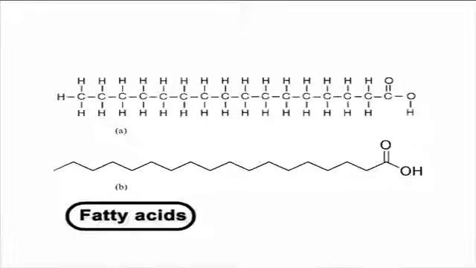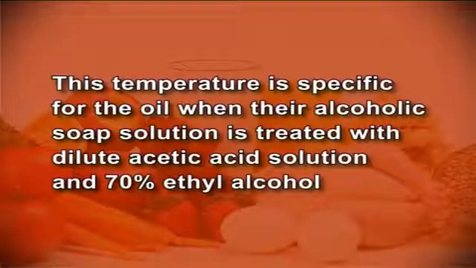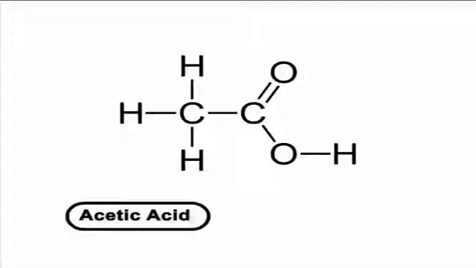Oils containing long chain saturated fatty acids give a precipitate at a particular temperature. This temperature is specific for the oil when their alcoholic soap solution is treated with dilute acetic acid solution and 70% ethyl alcohol. Turbidity temperature is measured by using the Bellier test using acetic acid.